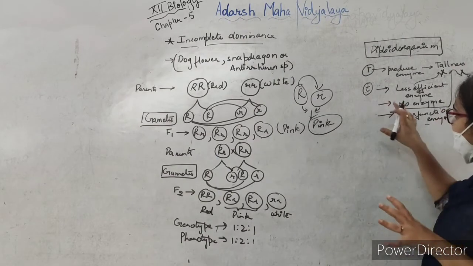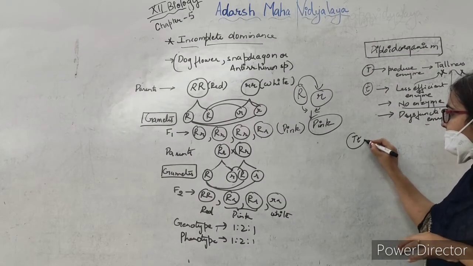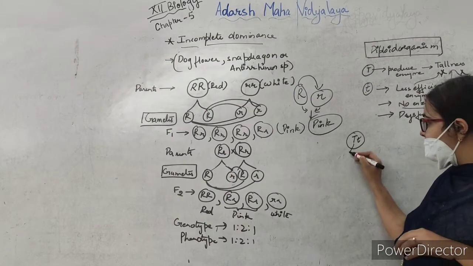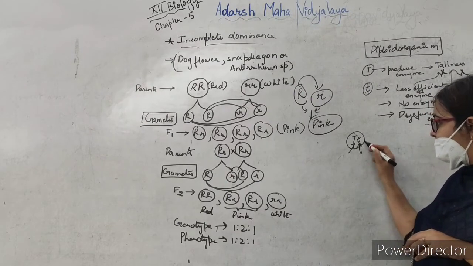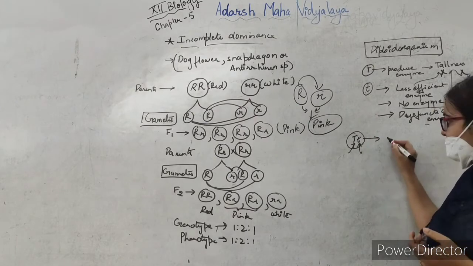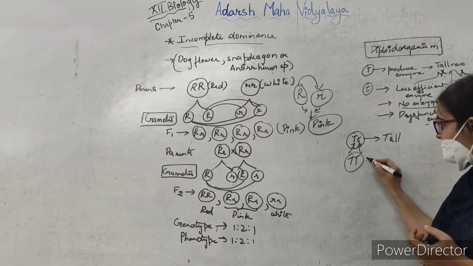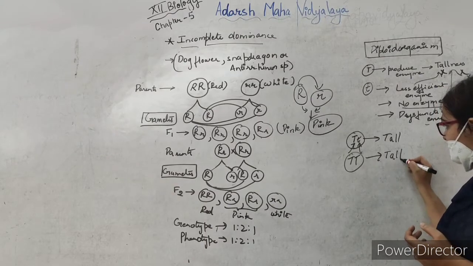When capital T and small t come together in one organism, this one is able to produce enzyme, but this one is not, but we have an allele which is able to produce enzyme, so we'll get a tall plant. In this condition both of these are efficient, so we'll get a tall plant.